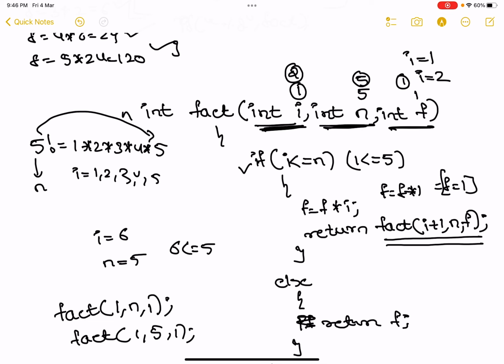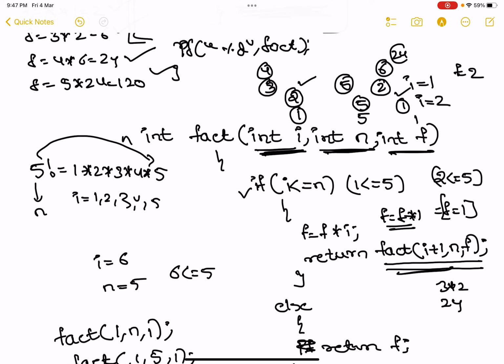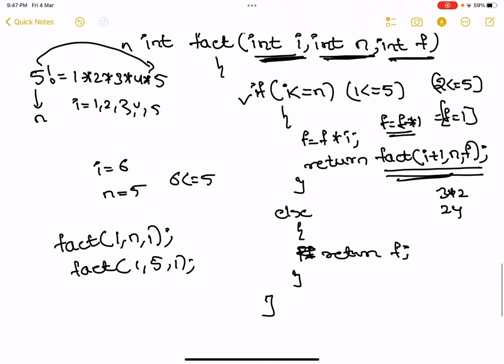So the second iteration, the values are 2, 5 and 1. Is 2 less than or equal to 5, is the condition true? Yes, the condition is true. What does it calculate? f is equal to f into i. f value is 1, i value is 2, so f is now 2. So what am I passing next time? I am passing 3 comma 5 comma 2. And 3 into 2, the answer is 6. Now I am passing f is equal to 6, and here I am passing 4. Next time f becomes 24. I am passing 24 here, and my next number 5. Next time the factorial is 120, and this is 5 is equal to 5.